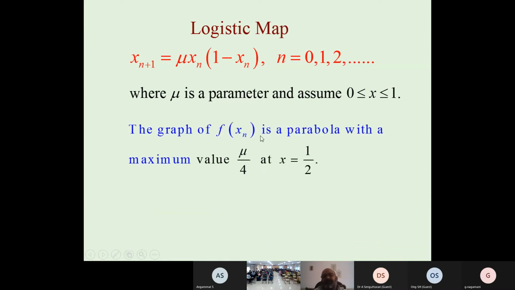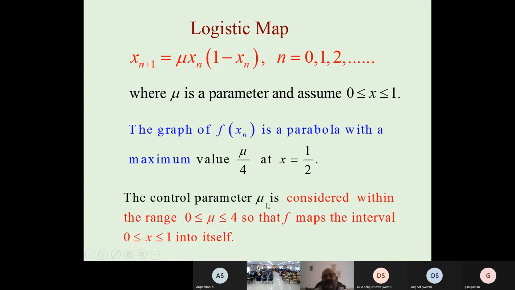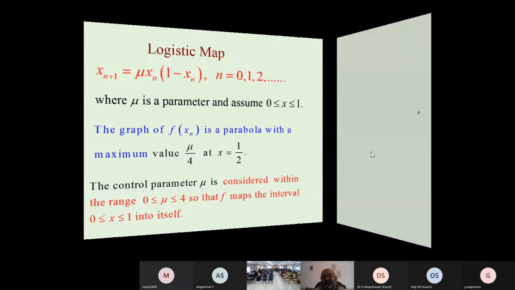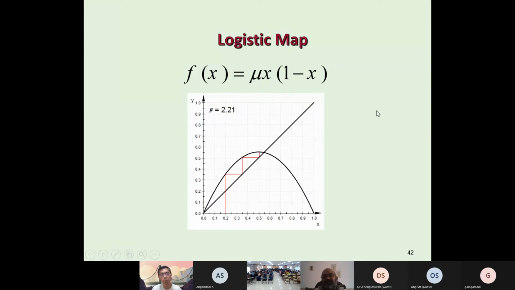So the graph of f(x) is a parabola with a maximum value. I will show you next. Here mu is a control parameter. Mostly we use the range from 0 to 4 in the interval of x from 0 to 1. Okay, so there is some long mathematical analysis behind this. I cannot explain everything here, but I can show what I want to say through pictures. This is a simple logistic model.